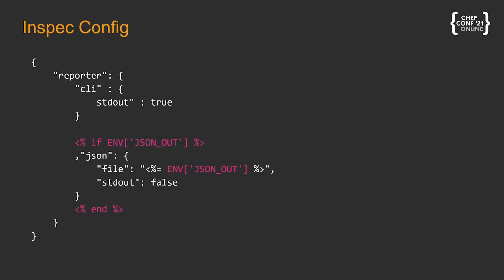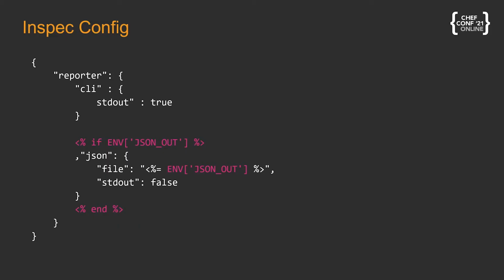In the next slide, this is an example of one of the ERB templates that I was talking about. This one renders how the inspect config is set out. For example, here we would pass JSON out as an environment variable, and that environment variable will contain the location where we want to output the JSON file to. As you can see, it runs some if statements. It checks that the environment variable has been set.